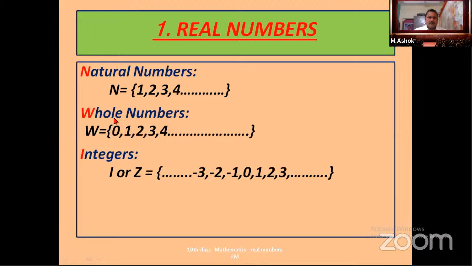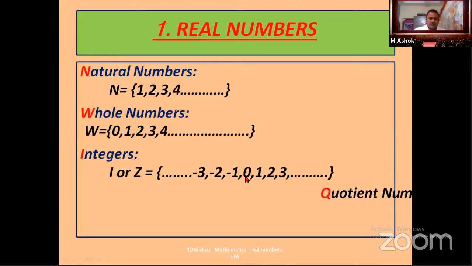In the whole numbers 0, 1, 2, 3, 4 and so on, if you place negative numbers, that is called integers. This number system is indicated with the letter I or Z. Means this number system contains both positive numbers and negative numbers and also 0.